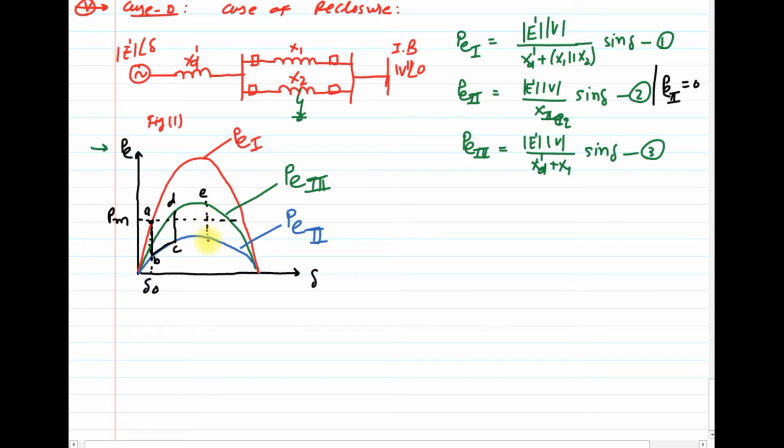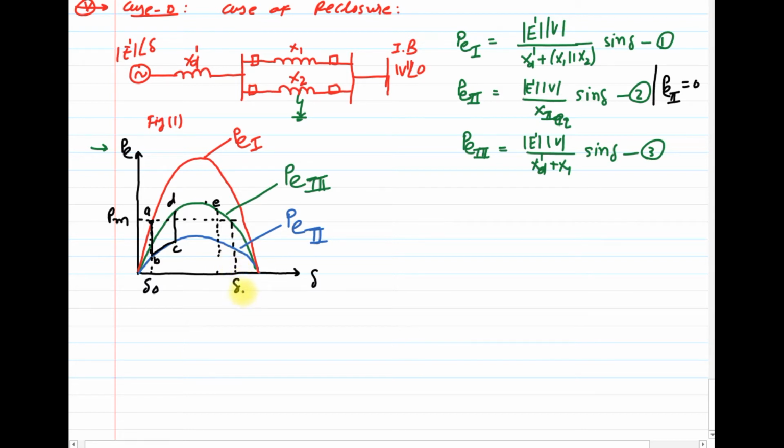Continuing with the previous case, here delta CR, and delta max or delta 2 at the point E. Let me redraw: point E somewhere over here, and this is delta max.